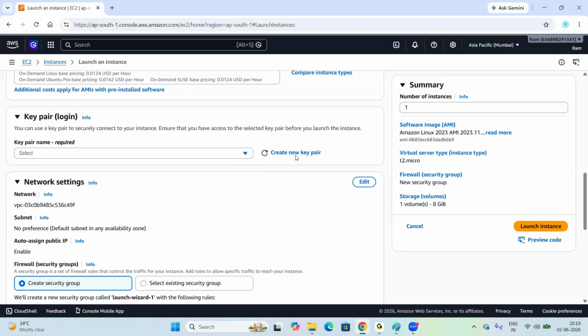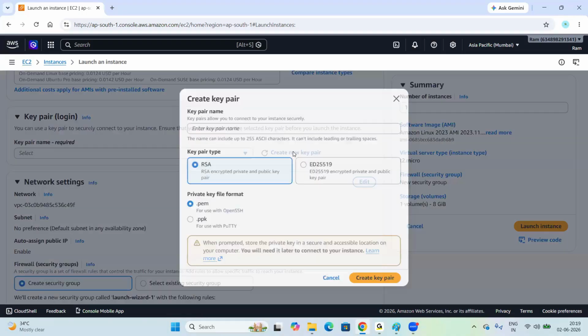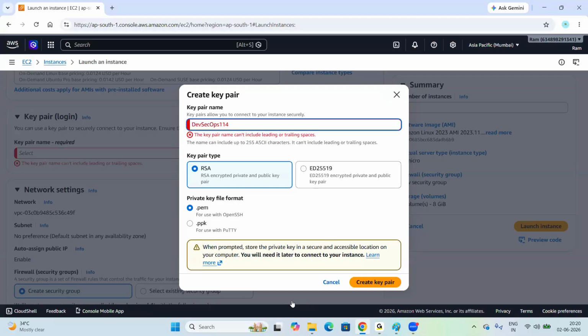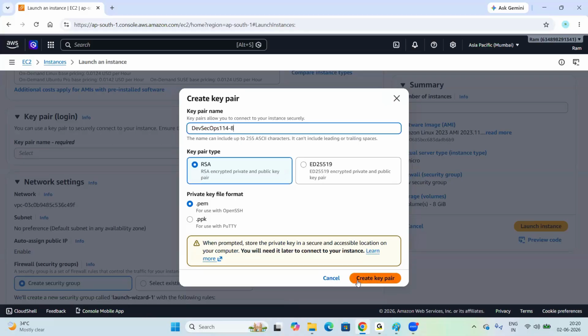I want to create a new key pair. Click on create new key pair. Now I want to create a key pair named DevSecOps, batch number 114, 8 p.m. I want to create this key pair, right? Now look at here. Key pair type RSA, with encrypted private and public keys, right? Don't select the second one, the default one you can use.